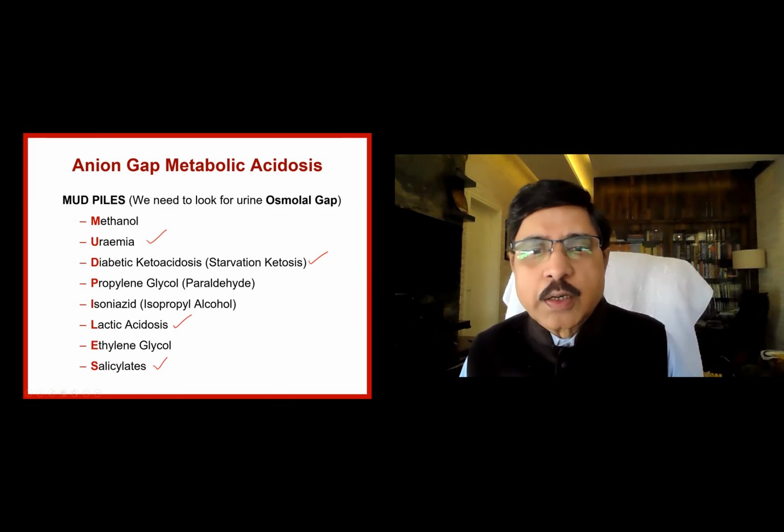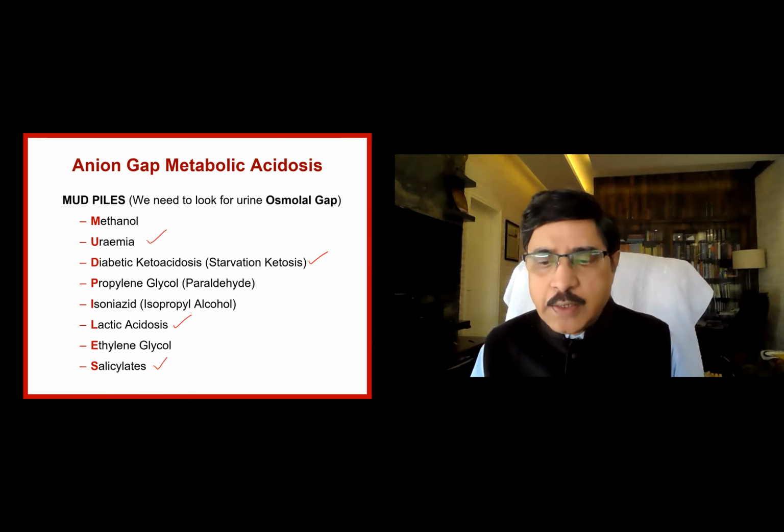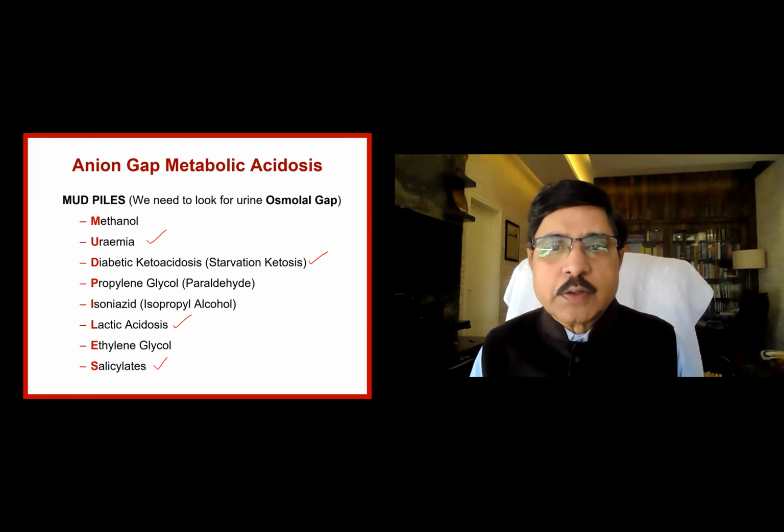Then is metabolic alkalosis, relatively unrecognized. We will see that also today. We will also see respiratory acidosis and respiratory alkalosis. After that, in the next class onwards, we'll take up case scenarios and start calculating using the ABG values, and I'll tell you how to go about it in a stepwise manner in that particular session. Before that, I am familiarizing you with some of the calculations and also the four important disorders: metabolic acidosis and alkalosis, respiratory acidosis and alkalosis.